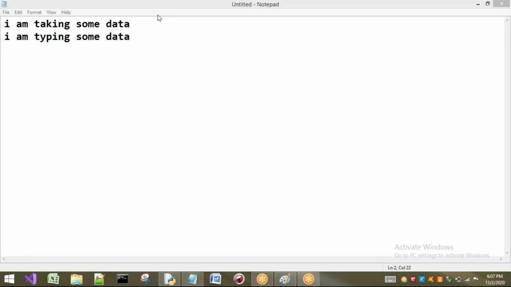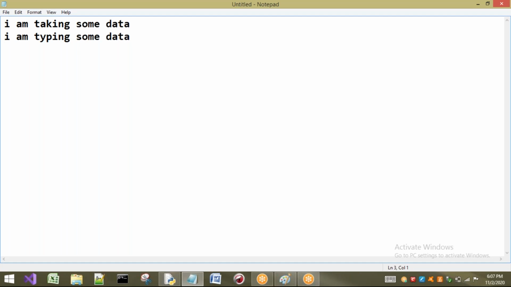We can also consider this one as an end of the line. How can we say it is the end of the line? Whenever a slash n character is encountered, there we can understand it is the end of the line. Here there is no slash n character, but here I am pressing enter. Whenever enter is pressed, it goes to a new line. In the same way, in Python, if slash n is encountered, it automatically goes to the new line.